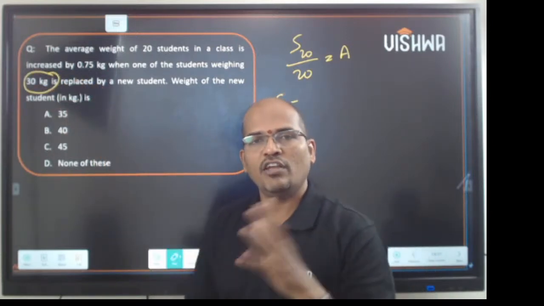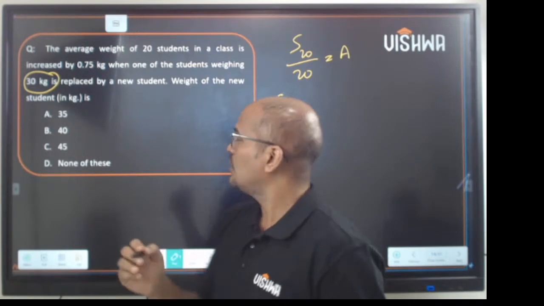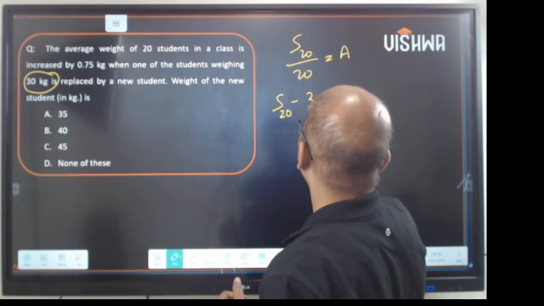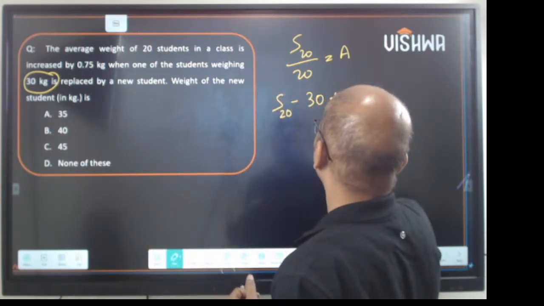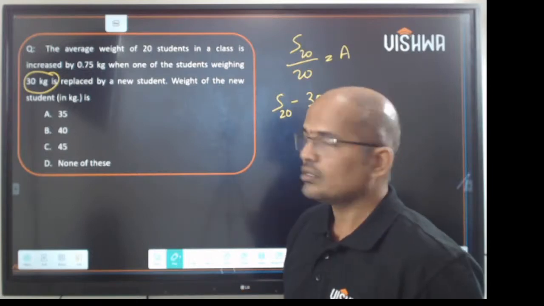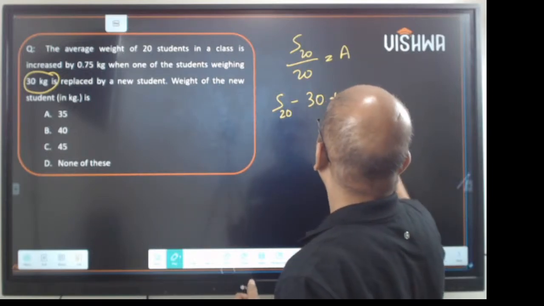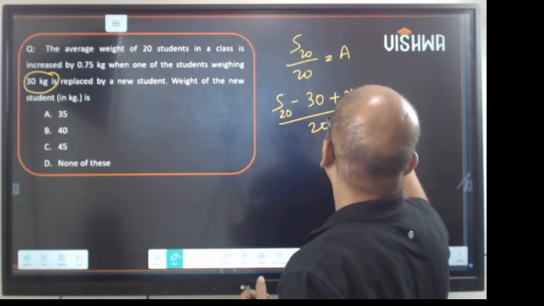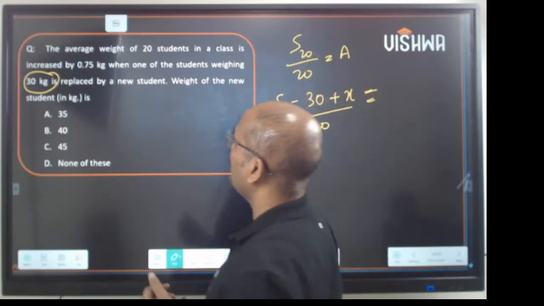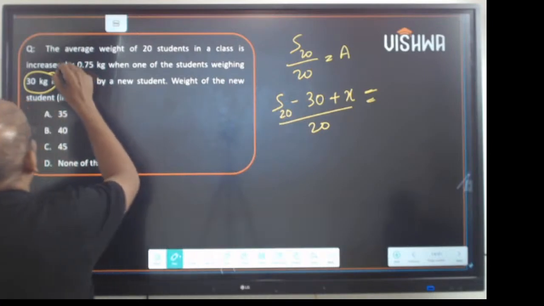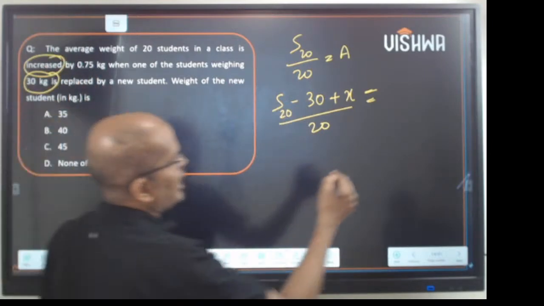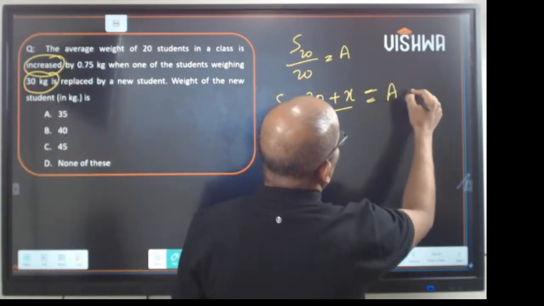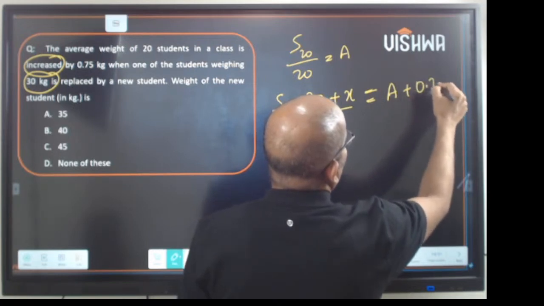We remove one person, we add a person. So S20 minus 30 plus a new person, I call him X, by 20. What happened? The average got increased by 0.75.